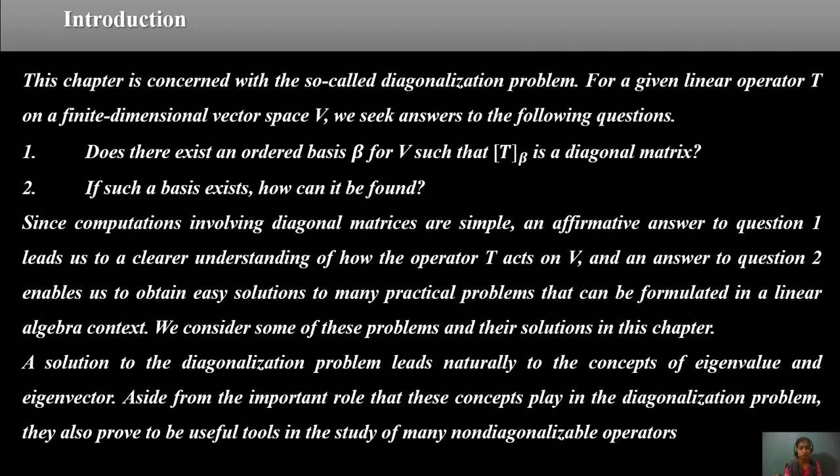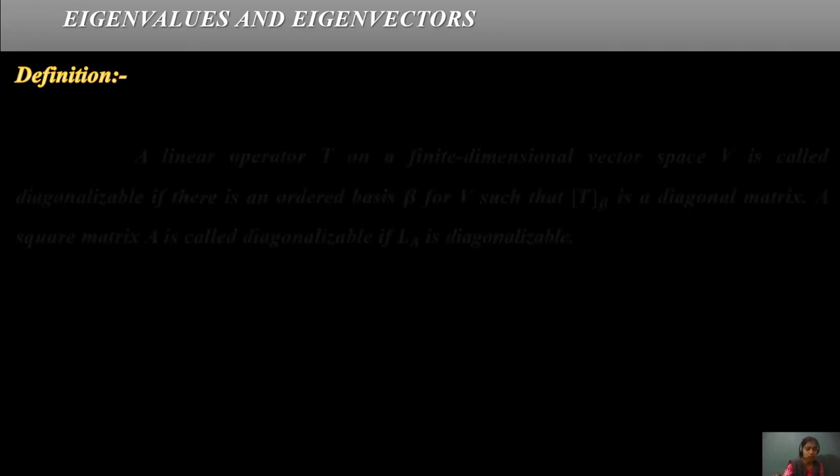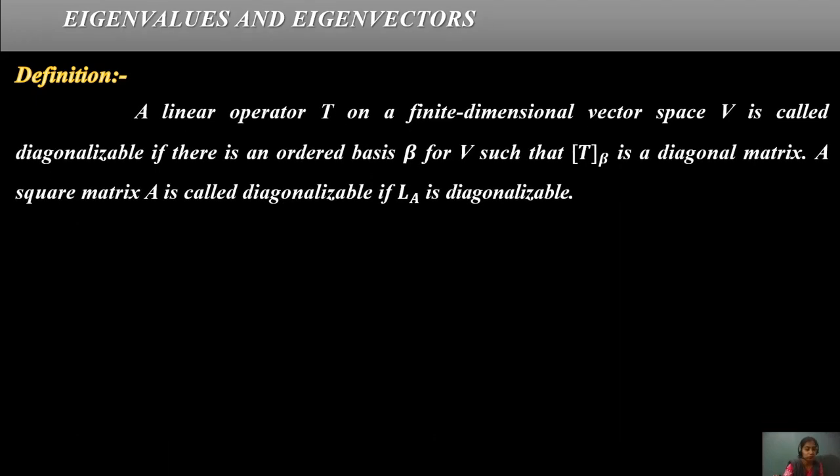A solution to the diagonalization problem leads naturally to the concept of eigenvalue and eigenvector. Aside from their important role in the diagonalization problem, they also prove useful for non-diagonalizable operators. Let us get started with eigenvalue and eigenvector. What is meant by eigenvalue and eigenvector in this form?